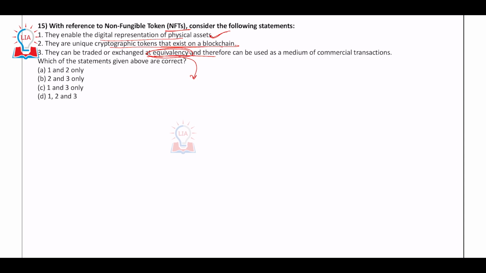Can that be done? What is a non fungible token? Let's say there is a painting. A painting is converted into a digital form, it has a value. Painting 2 is also converted into a digital form, it has a value. So this is one non fungible token and this is another non fungible token. Are they equivalent? Absolutely not, right? It is not a medium of commercial transactions. It is an asset in itself. So obviously 3 is wrong. So the answer is 1 and 2 only.